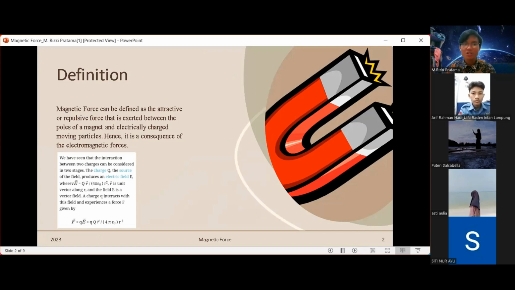We have seen that the interaction between two charges can be considered in two states. The charge q, the source of the field, produces an electric field E, where E vector equals q r-hat over 4π epsilon r squared. r-hat is a unit vector along r, and the field E is a vector field. A charge q interacts with this field and experiences a force F.